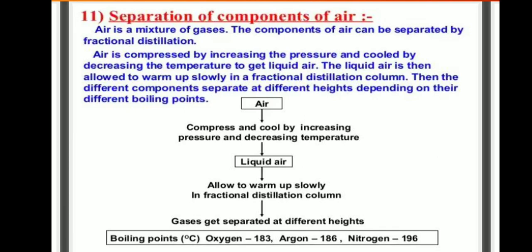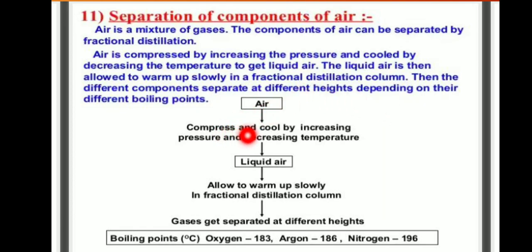And separation of components of air. Air is a mixture of gases. The components of air can be separated by fractional distillation. Air is compressed by increasing the pressure and cooled by decreasing the temperature to get liquid air. The liquid air is then allowed to warm up slowly in a fractional distillation column. Then the different components separate at different heights depending on their different boiling points.